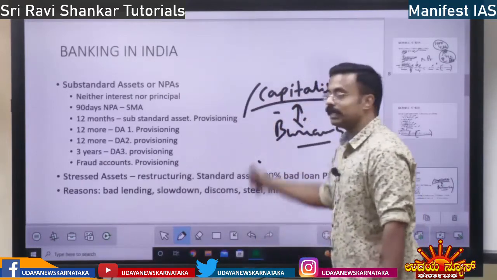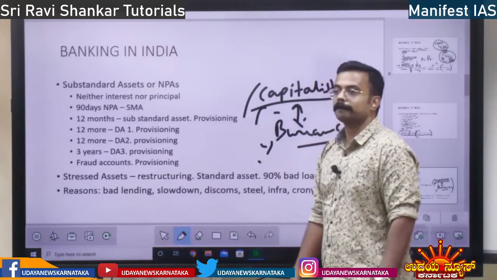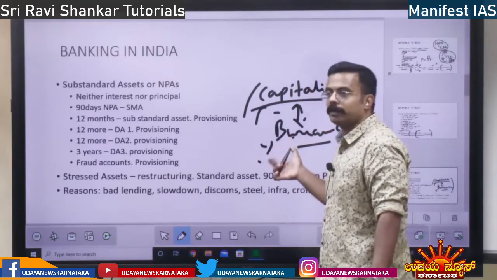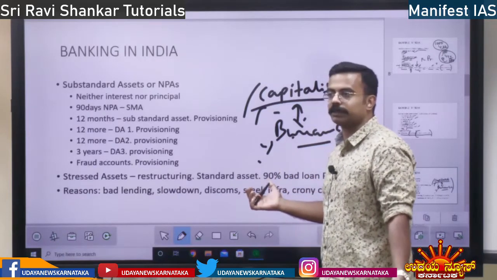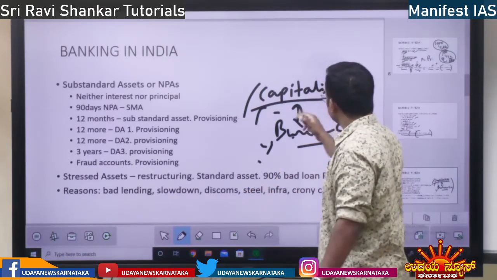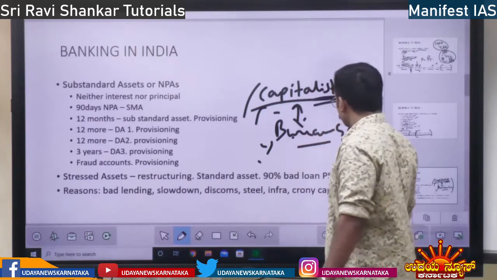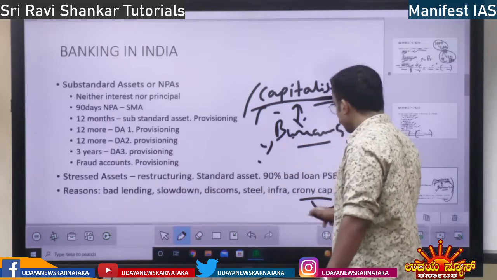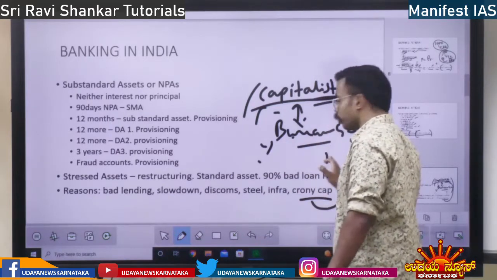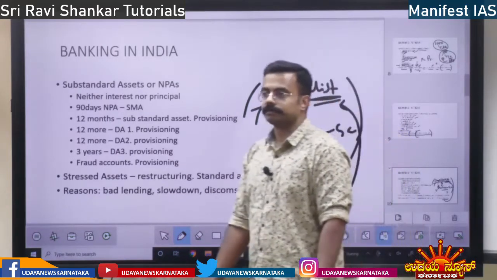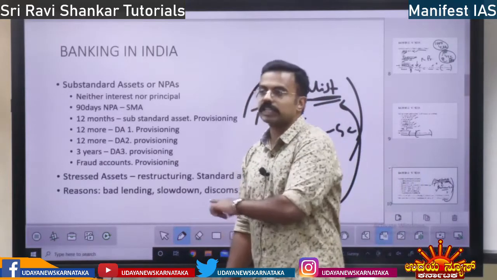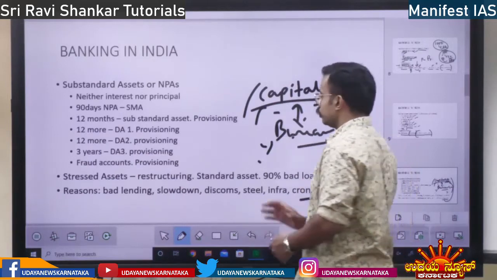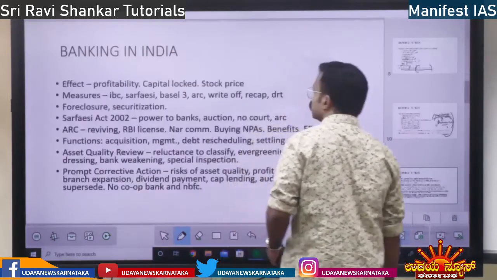Bureaucracy will help the capitalist, capitalist will help the bureaucracy. Bureaucracy means bank managers, all of them are civil servants only. They are serving the public. So what do they do? They are friends of the capitalist. A 100 crore loan they will give to the capitalist. He will give the bank manager some 1 crore commission. Crony capitalism. That is also responsible. Corruption, right? So these are the reasons for substandard or stressed assets.